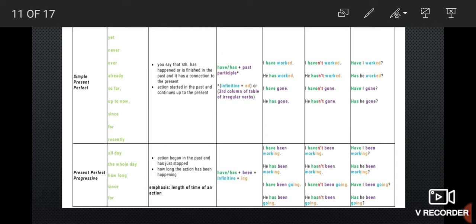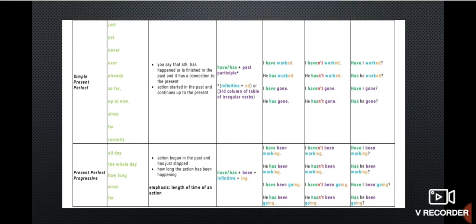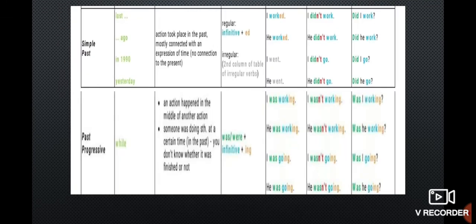So these are the examples. Since and for are used for present perfect or present perfect continuous. Since is for a point of time and for is for a period of time. Example, he has been working harder. For negative, he has not been working harder. Has he been working?